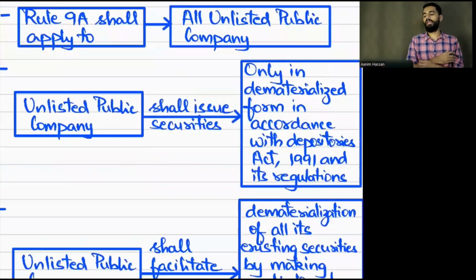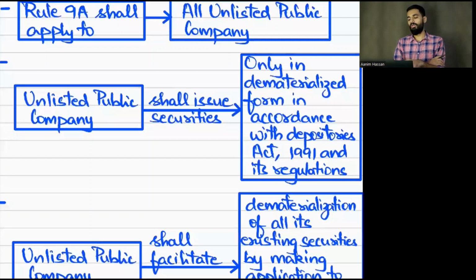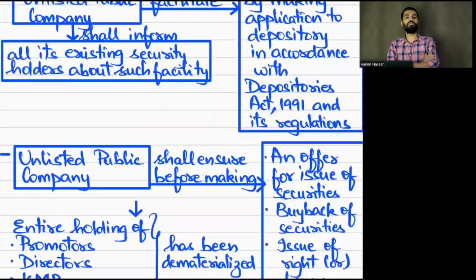Now Rule 9A is applicable to whom? It is applicable only to unlisted public companies. And this unlisted public company will issue securities only in demat form. And they will also convert their existing securities into demat form, and they will inform the existing security holders about the conversion.